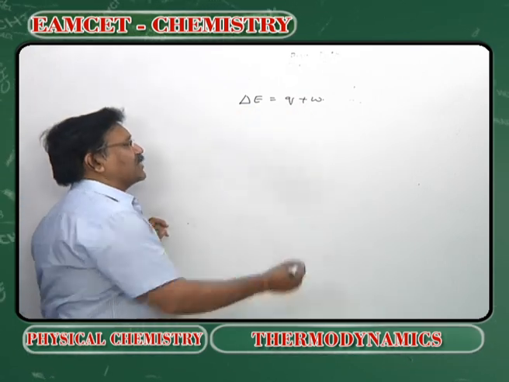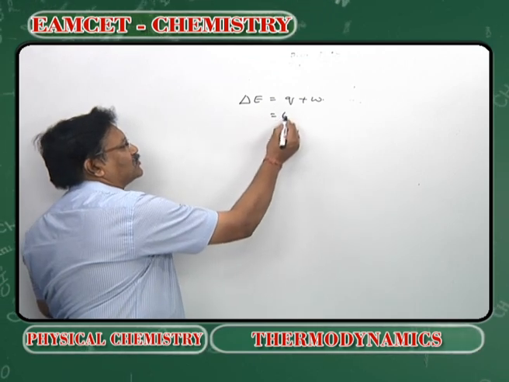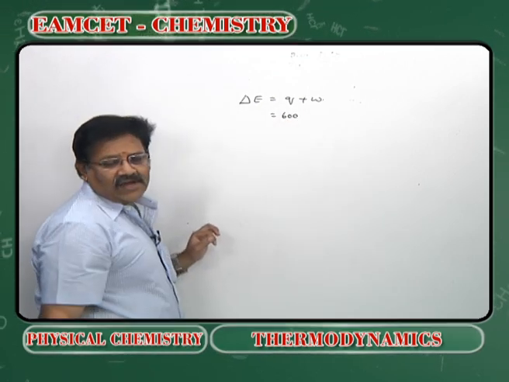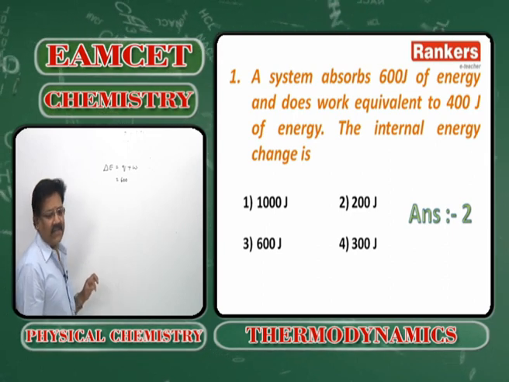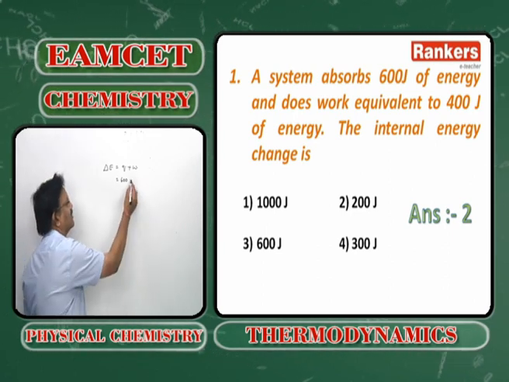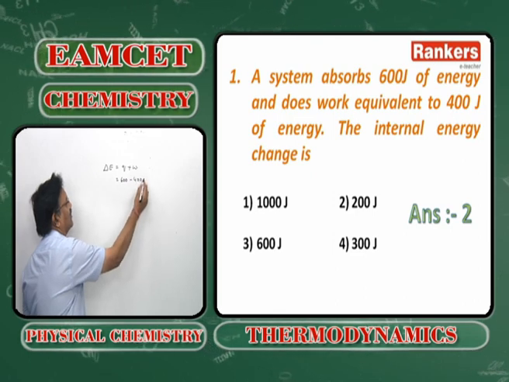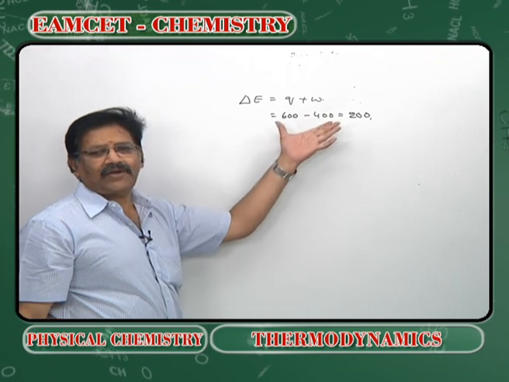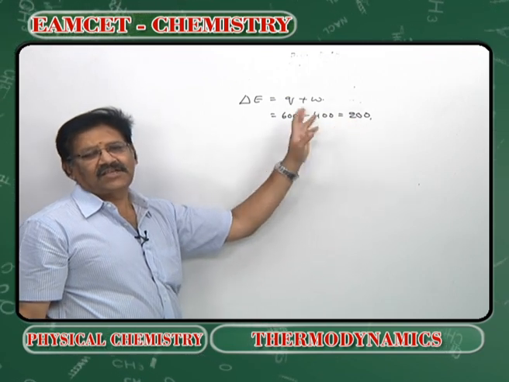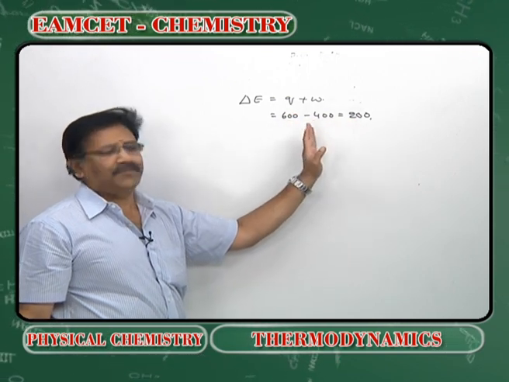So, since it is absorption, Q takes a positive sign, 600, and equivalent work is done by the system. So, W takes a negative sign: 600 minus 400, 200. We must be careful regarding the sign convention. Sign convention is very, very important.